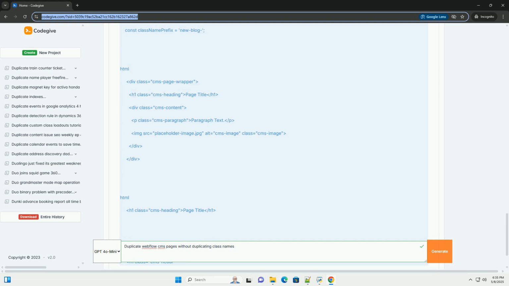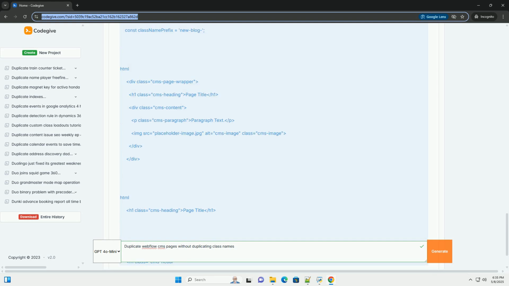3. Using the code in Webflow. 1. Open the target CMS template page: in the Webflow designer, navigate to the template page for the CMS collection where you want to duplicate items. 2. Add the embed code: drag an embed element from the Add Elements panel into your target template page. Place it within a head tag, or preferably at the bottom of the body tag, right before the closing body tag.